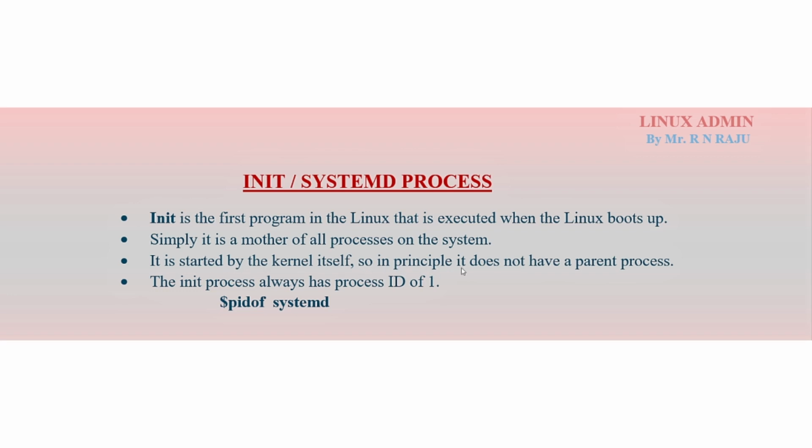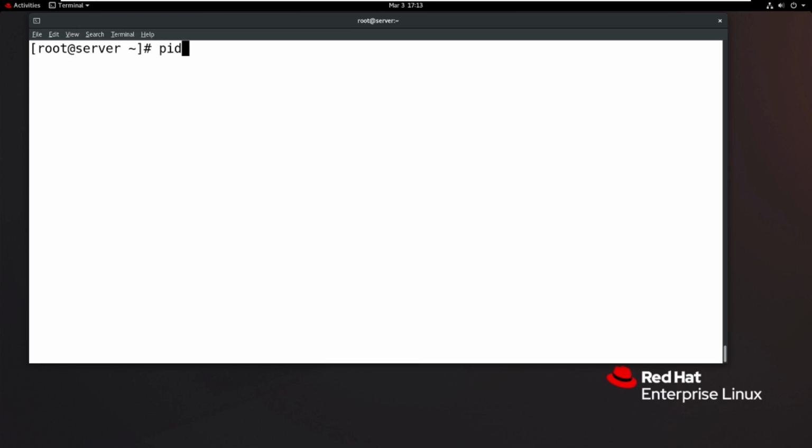So in principle it does not have a parent process. There is no parent process of init or systemd, because the mother of processes means init or systemd only, and that's why it is the first process. These processes start the remaining processes. That's why the init process always has process ID 1. If you want to find the process ID, you use pidof. In early operating systems init is the ID, but now in the latest it is systemd, and the systemd ID value is 1. This is the parent process, and all remaining processes are child processes.